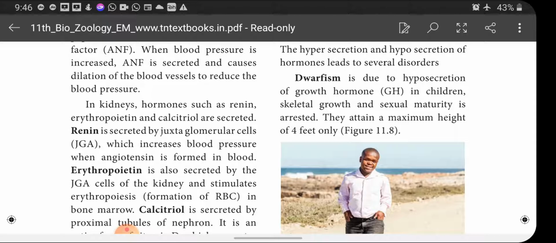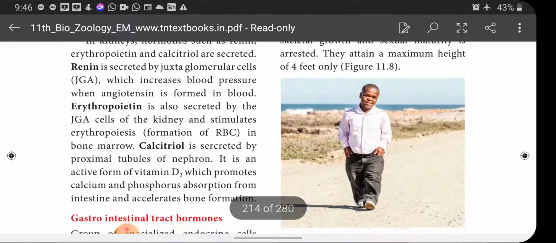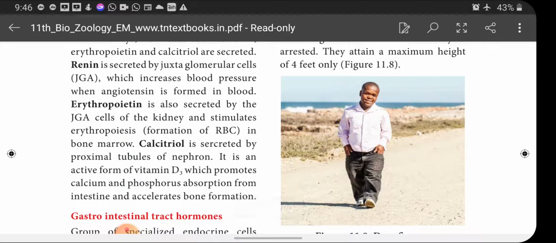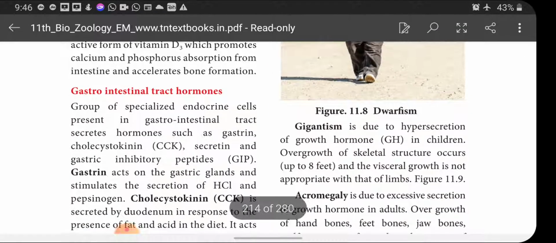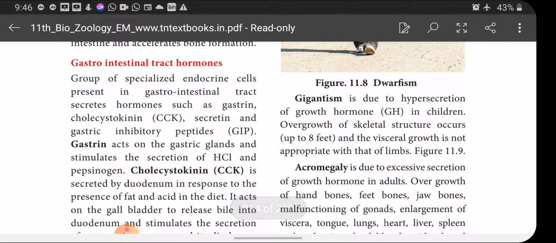In children, skeletal growth and sexual maturity are arrested. They attain a maximum height of 4 feet only. You can see the figure of dwarfism people here, children. Next one is gigantism. It is opposite to dwarfism. Gigantism is due to hypersecretion of growth hormone.